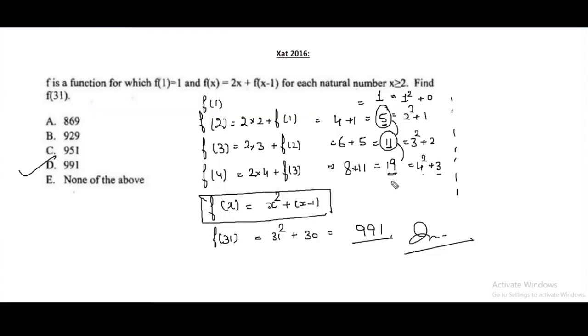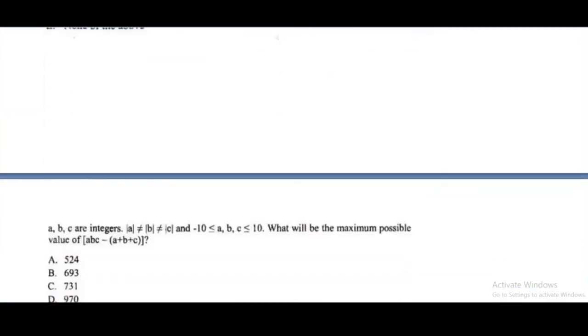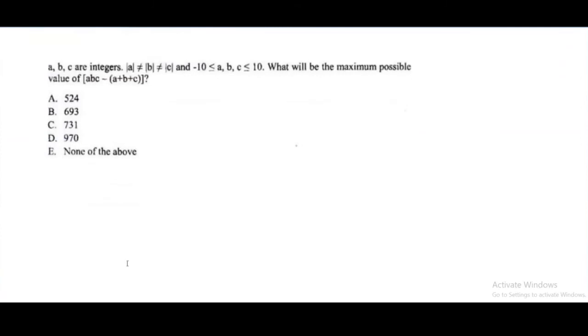So first you need to find the pattern. Okay? If you do these 20 questions, you will get an idea what kind of algebra questions appear in XAT. So nothing different from CAT, let's say, I should say.